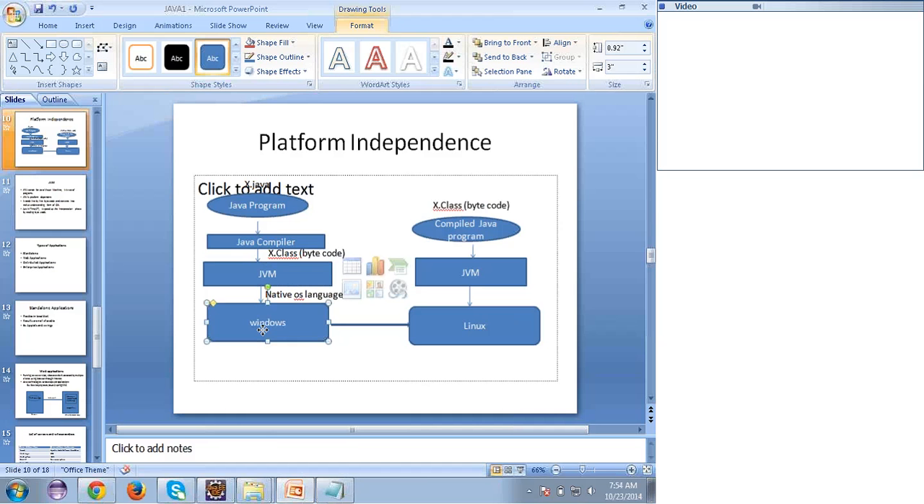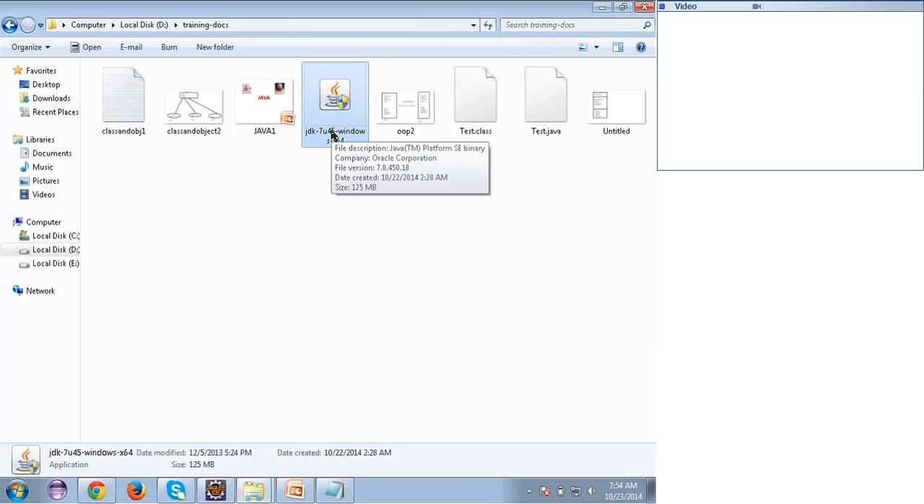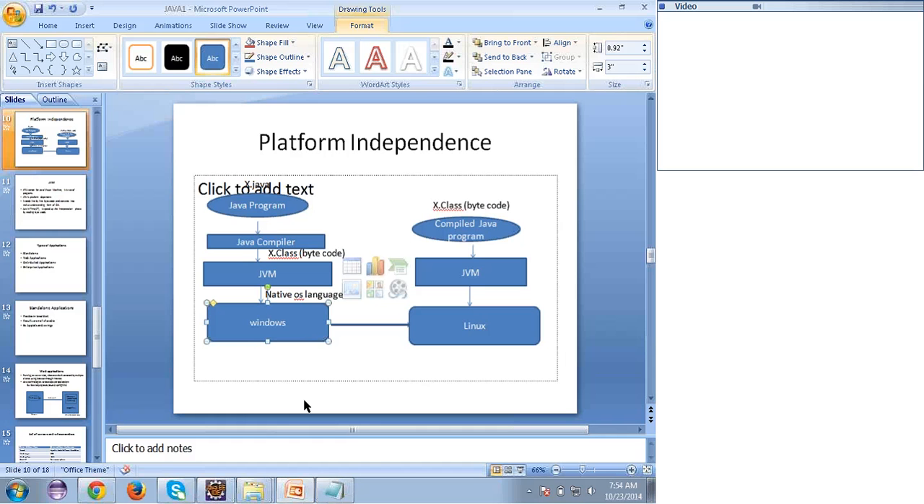I'm using Windows 7, so that's why I've downloaded the Java software which supports Windows. In your case, you should download the Java version from their site based on your operating system. Okay, clear this. Java software is platform dependent. Based on the operating system, we should download. But the Java program is platform independent. If I write once, I can run that program on any machine. That's it. Very simple.